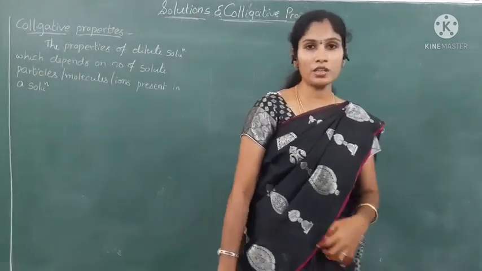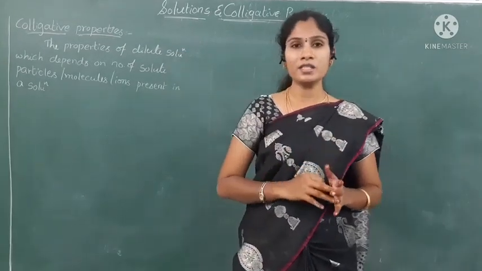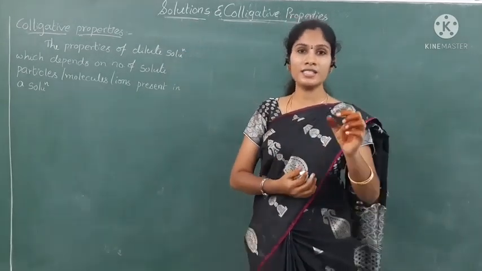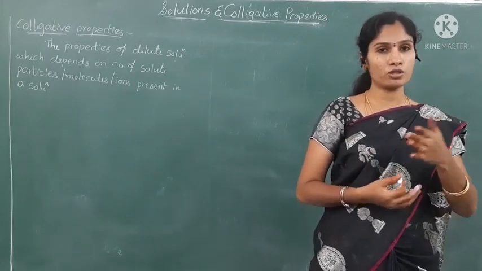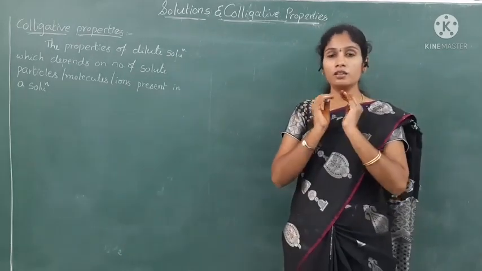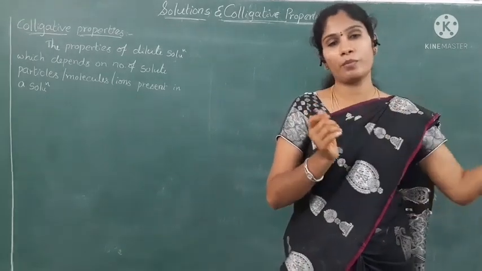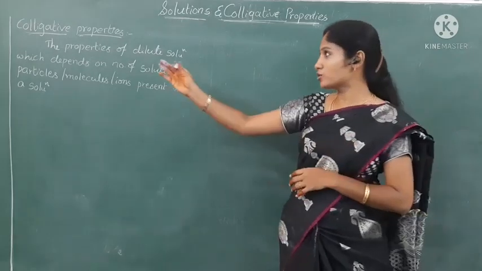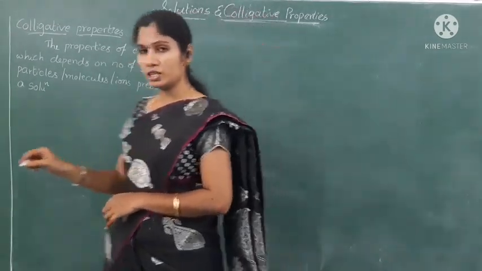Here, the properties of solutions means we take dilute solutions. Dilute means the amount of solute is less in a solution. The solution is nothing but solute and solvent. So the percentage of solute is less when compared to the previous solution. We should remember that the lesser amount of solute is present.